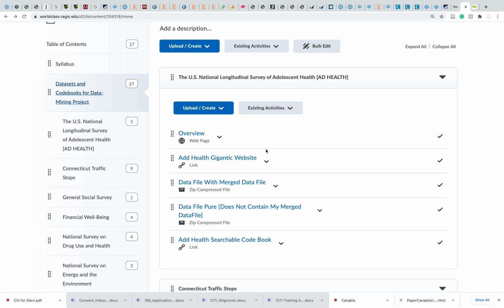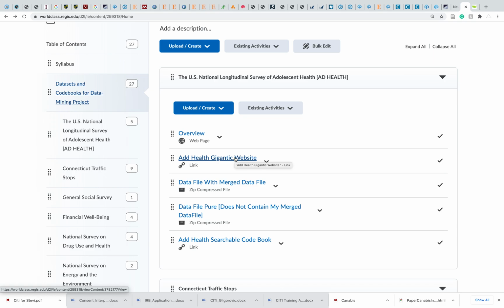Ad Health is an amazingly rich longitudinal data set that began looking at adolescents and kept looking at them. The adolescents in the study are now my age. There are over 8,000 variables that examine everything. This is the perfect biopsychosocial data set. It has biological markers, social aspects. It has measures of psychological functioning as well. So I think it's a really cool data set. Ad Health is an extremely large data set. It has its own website, so you can go to that website and start checking this out for yourself.